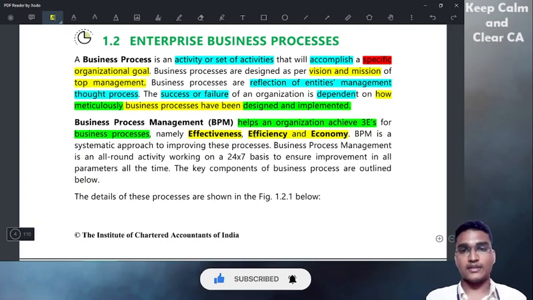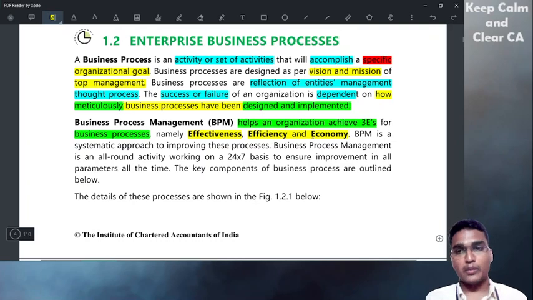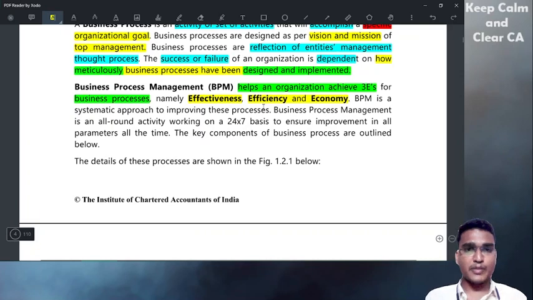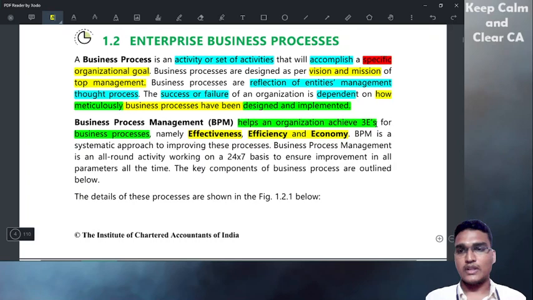Then economy is all about how optimally we achieve the process, how optimally we have utilized resources. And this is BPM. If in the exam they ask about BPM, it is all about three E's. Just remember three E's is the important factor here to achieve effectiveness, efficiency, and economy. This is important.